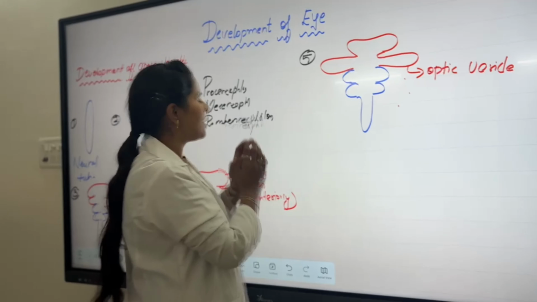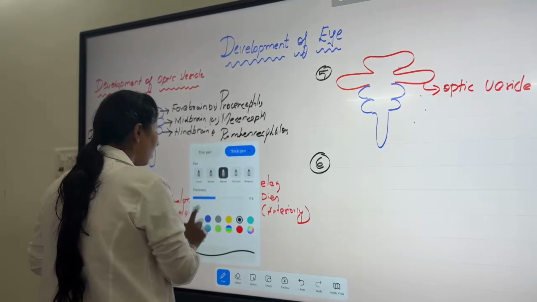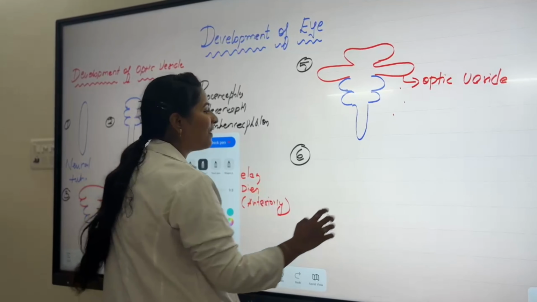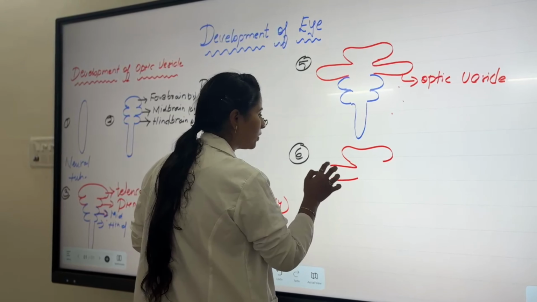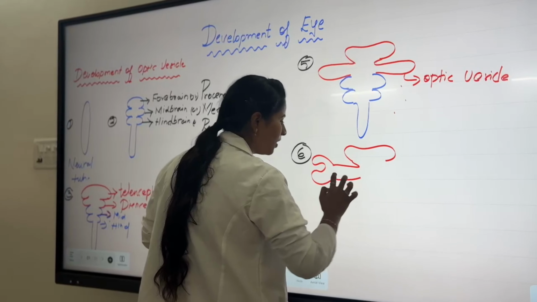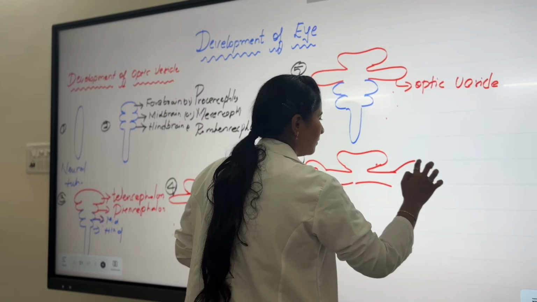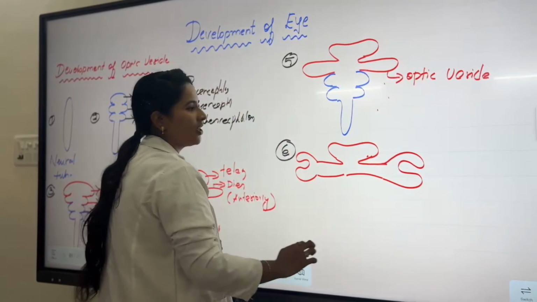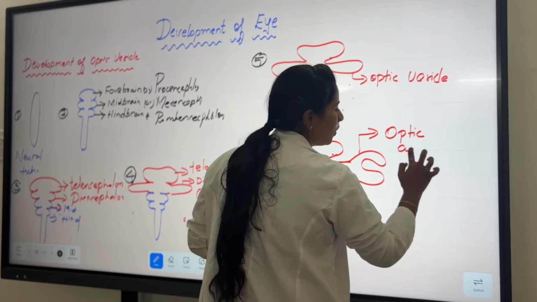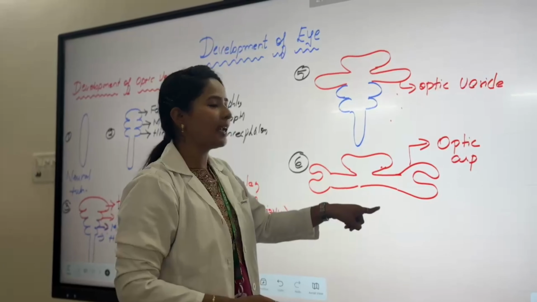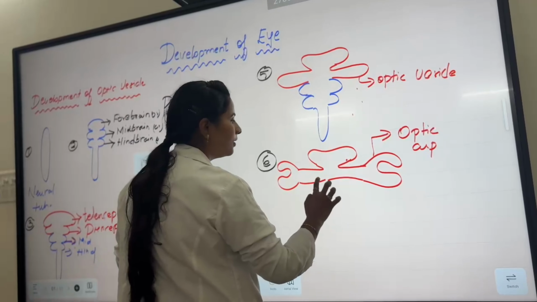Now this optic vesicle undergoes invagination. Again I am drawing here, just listen. This is the telencephalon and this is the optic vesicle. As you all know, it undergoes invagination, and the optic vesicle forms the optic cup. Is it clear?